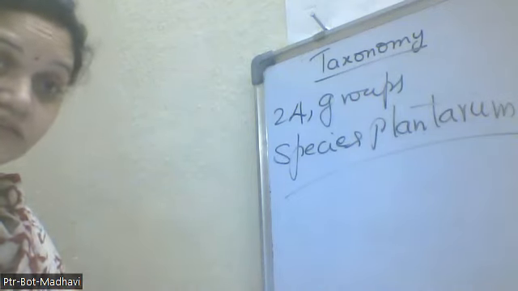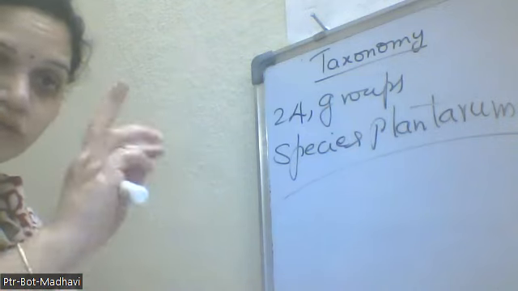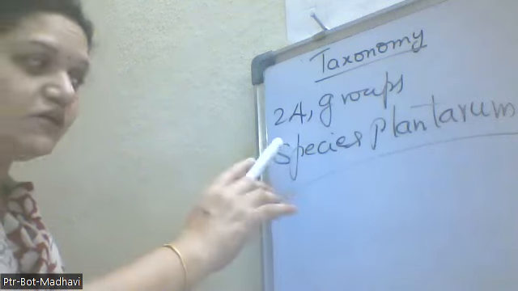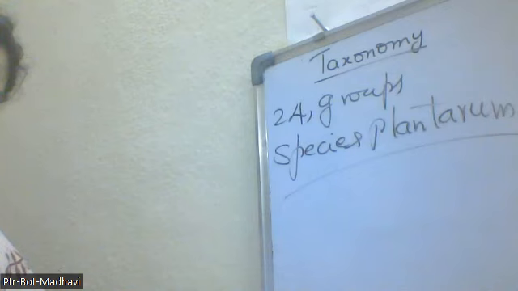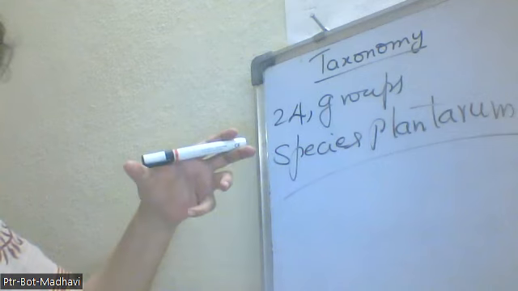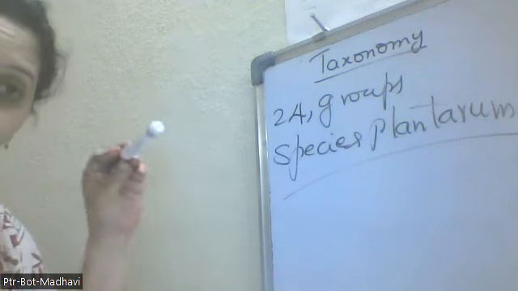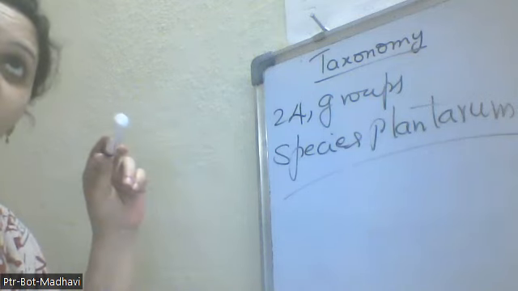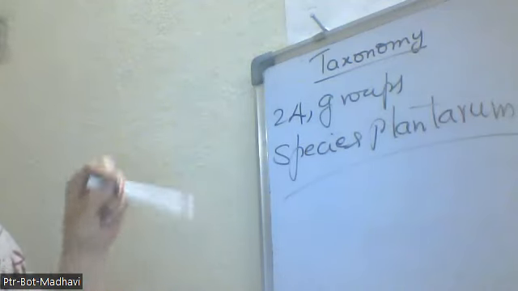Okay, so remember the contributions: Theophrastus made 3 groups, herbs, shrubs, and trees. Linnaeus made 24 groups in his book Species Plantarum. And on what basis did he classify these 24 groups? Based on the number and length of the stamens, the union of the stamens, and the free nature of the stamens. All these things he took into consideration for classifying the organisms.